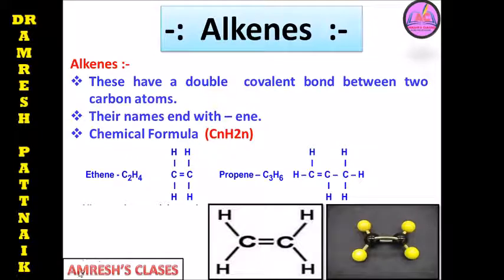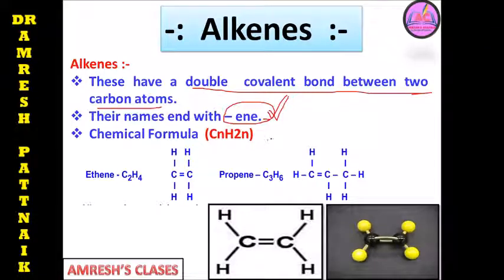Alkenes. Alkenes have the double covalent bond between 2 carbon atoms and their names end with ENE, as we have discussed earlier. Alkanes end with ANE, alkenes end with ENE. And here the chemical formula is CnH2n.